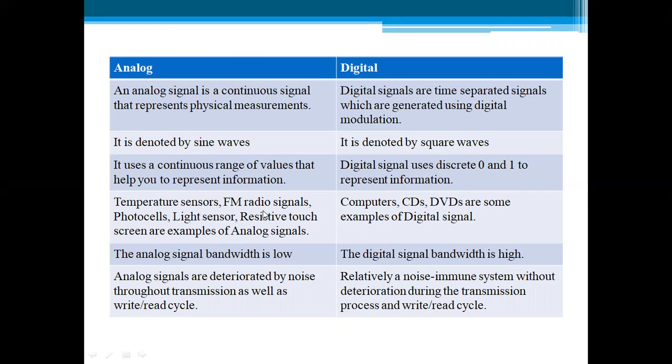Examples of analog are temperature sensors, FM radio signals, photo cells, etc. Examples of digital signals are computers, CDs, DVDs. The analog signal bandwidth is low, whereas the bandwidth of a digital signal is high. Analog signals are more contaminated by noise through the transmission as well as by writing and reading, whereas digital signals have less immunity to the noise.